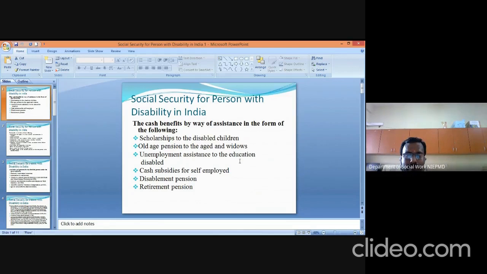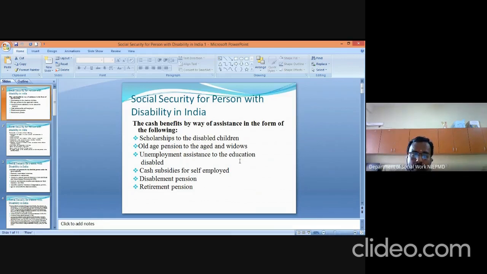Then cash subsidy for self-employment. Under the cash subsidy, suppose we want to establish any employment, the person with disability can get the subsidy. Suppose you want to start a self-employment costing 50 lakhs or 10 lakhs, for that the government will provide a certain subsidy. Suppose it costs 10 lakhs, the government will provide 2 lakhs to 4 or 5 lakhs as subsidy. So these are some of the social securities provided for persons with disabilities by the state and central government. Apart from that, disablement pension,